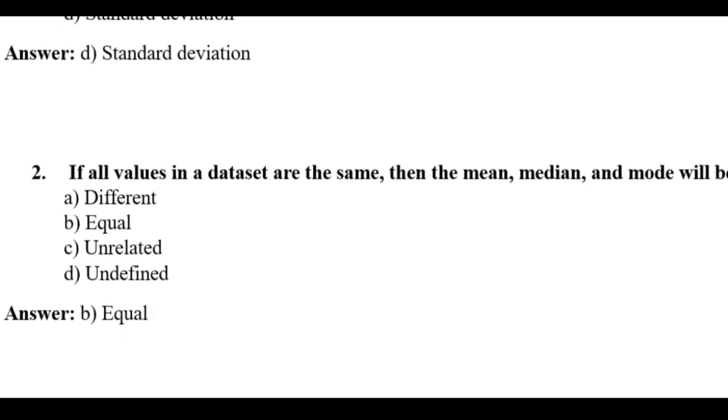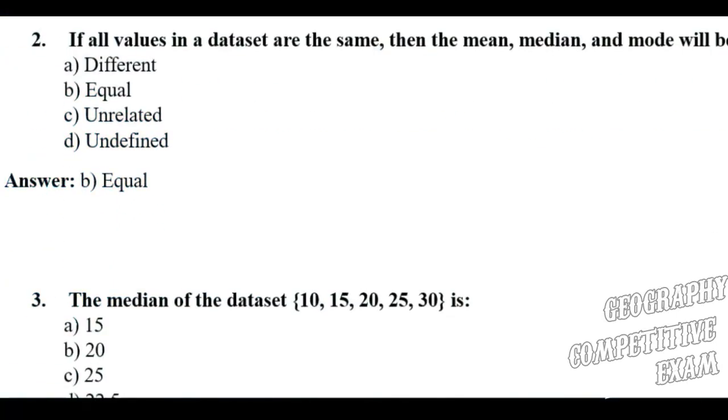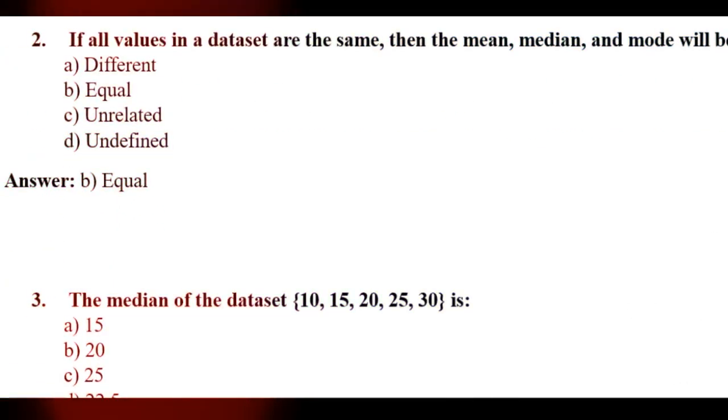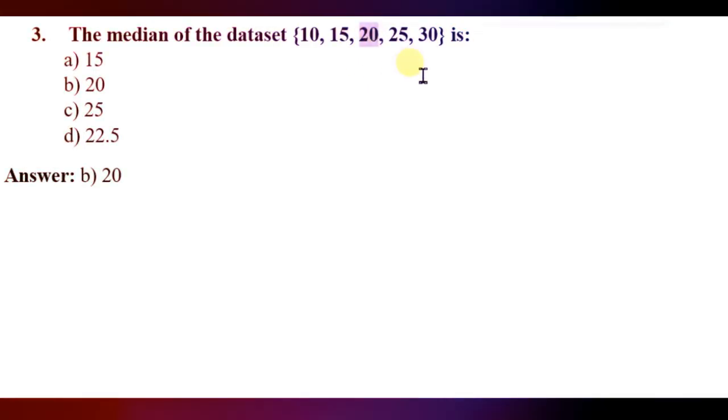If all values in a dataset are the same, then the mean, median and mode will be different, equal, unrelated, undefined. Here the right answer will be equal, means mean, median, mode will be equal if all values in the dataset are the same. Question number 3, the median of the dataset 10, 15, 20, 25, 30 is 15, 20, 25, 22.5. Here the right answer will be 20, because this is the middle value, so it is the median.